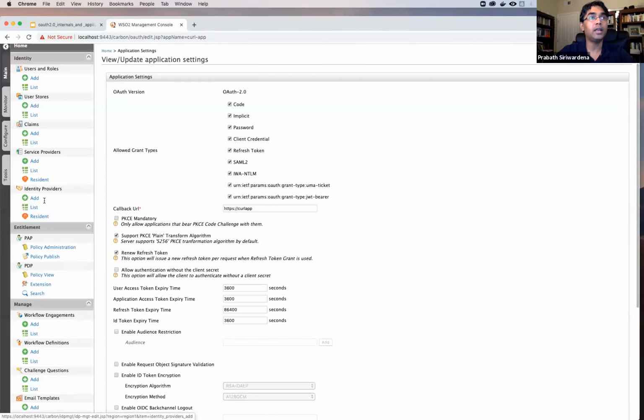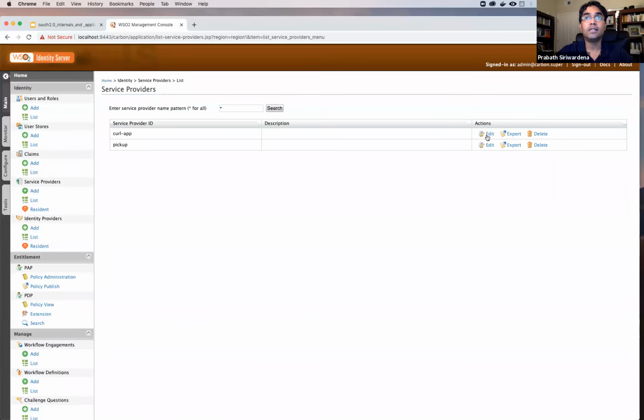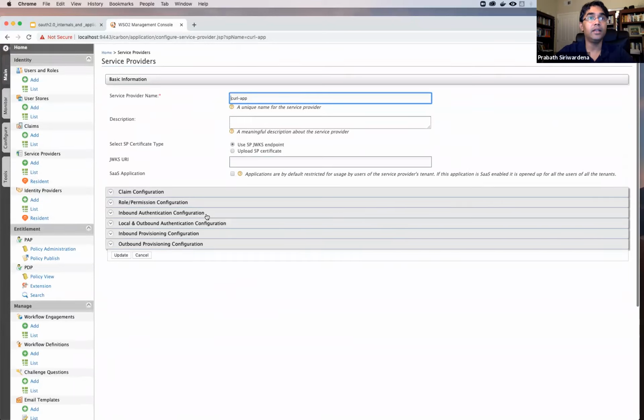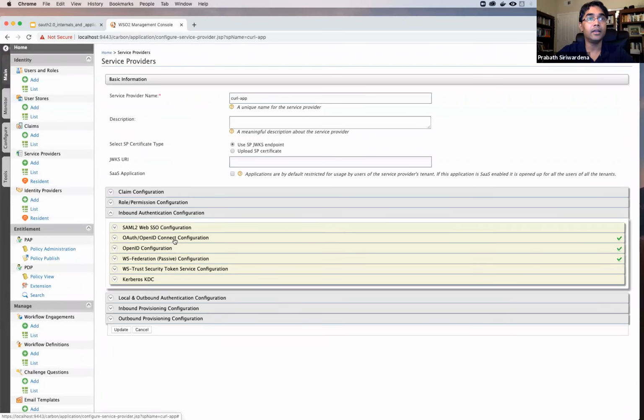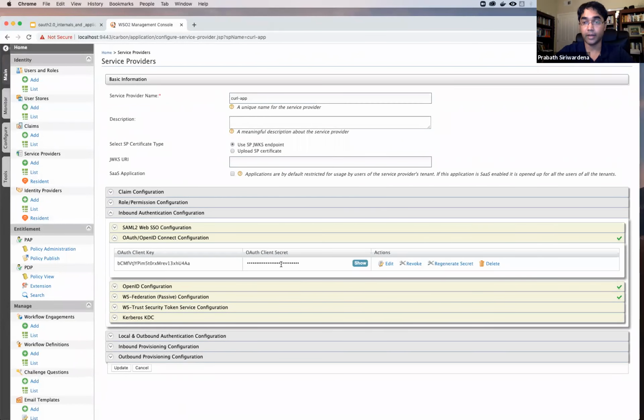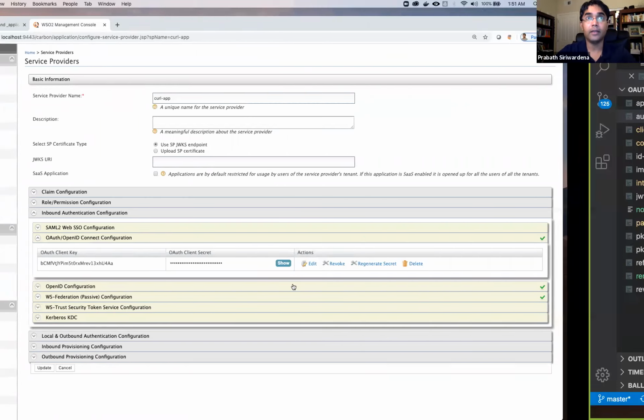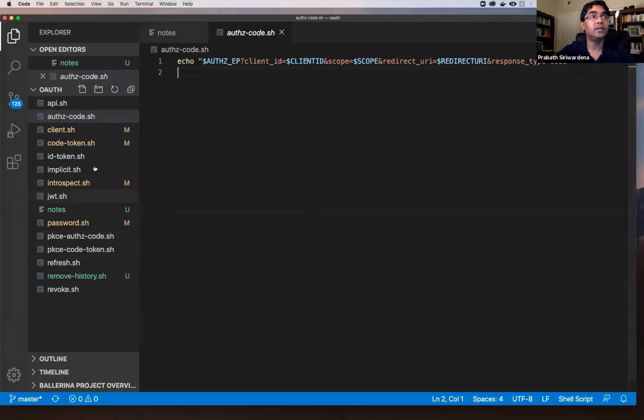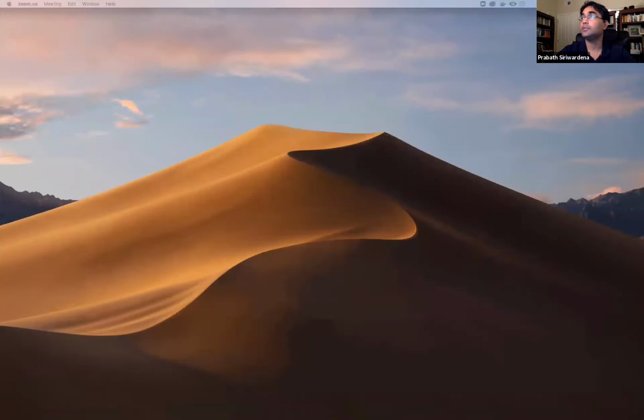So now I have the service provider. Once I create the service provider, I will get a client ID and a client secret. Right? This is the client ID and client secret. I need to copy this and paste it into my curl client. Here you can see I am using a file called environment.sh.